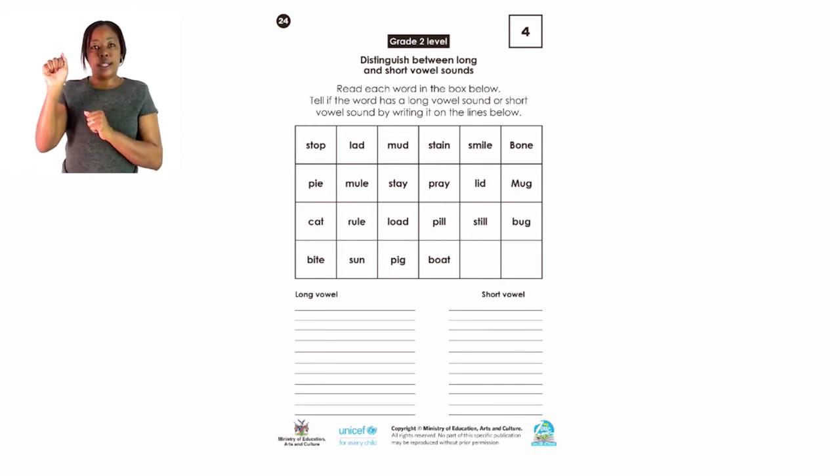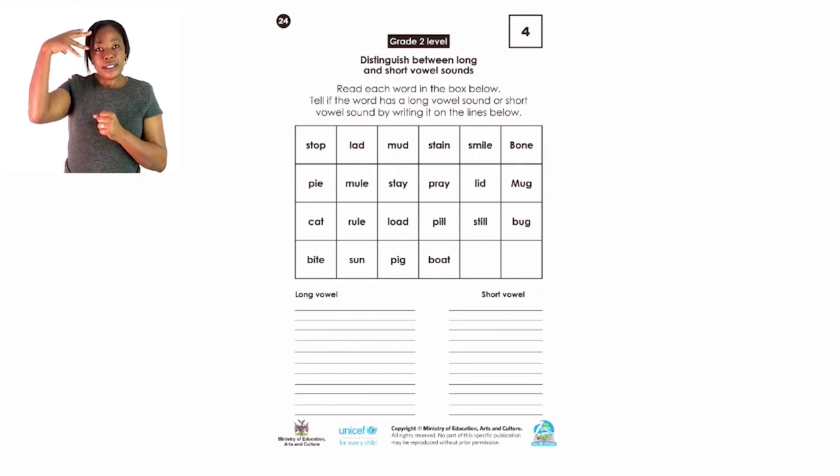Stop, lead, mud, stain, smile, bone, pie, mule, stay, pray, lid, mug, cat, mule, lord, pill, still, bug, bite, sun, pig, boat.